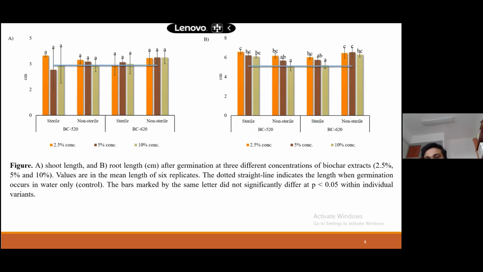I mean, sewage sludge is dependent on temperature, and for sterile and non-sterile, it's completely different. There are many factors. We cannot tell what is the particular cause of this kind of effect. So it's a strange result, but these findings can help in future research. So we will see. We will go to the next part.